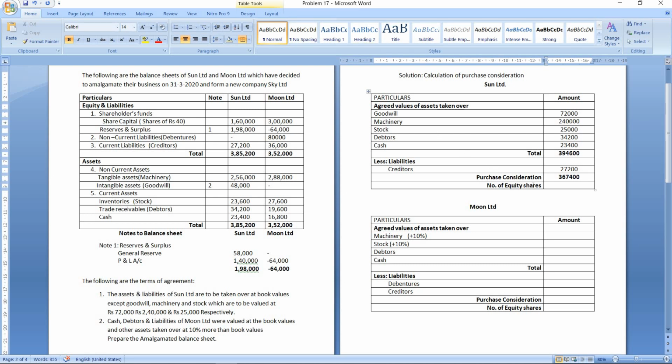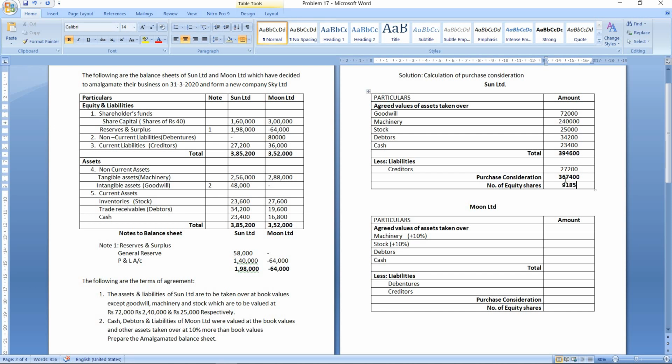Now you have to calculate the number of equity shares as well. Now just look at the problem. They have not given us authorized share capital. So we don't know what is the face value of the new company. Now because authorized capital is not given, we will assume the old face value only becomes the new face value of the company. So old face value is 40. So divide this purchase consideration, that is 3,67,400 by the face value of shares, that is 40. You will get number of equity shares. So the number of equity shares for Sun Limited is 9,185 shares.